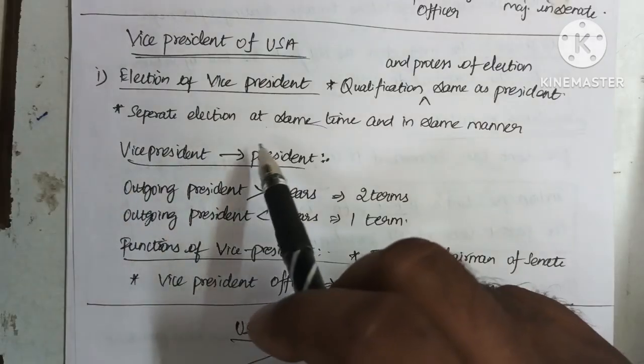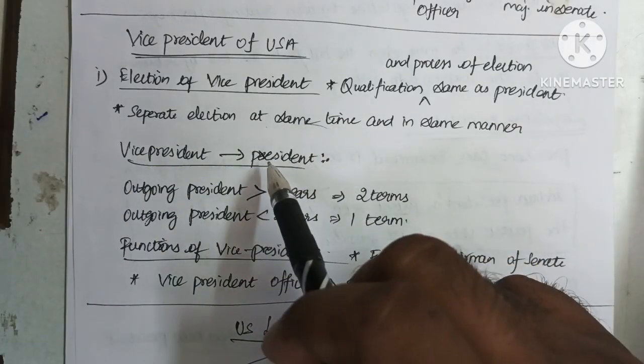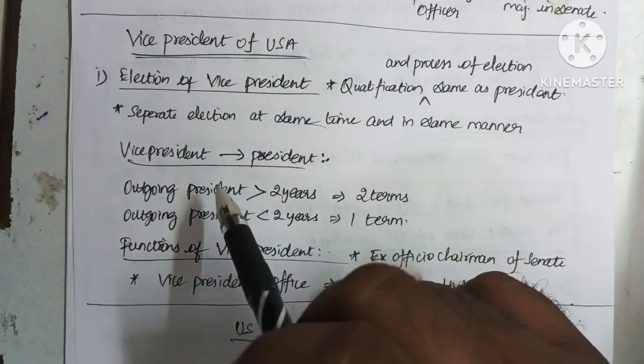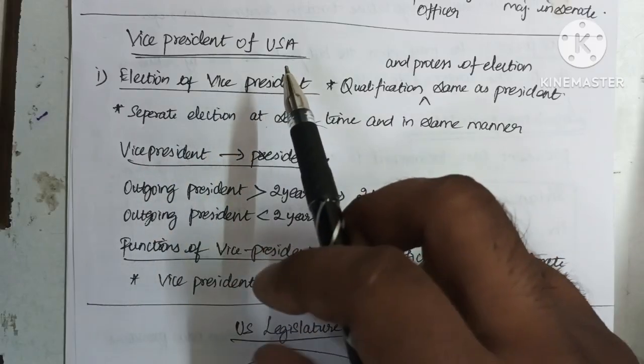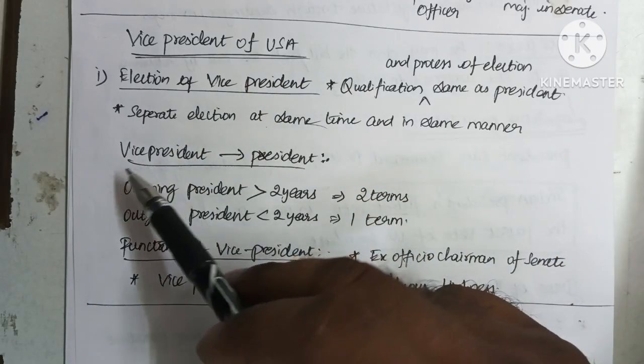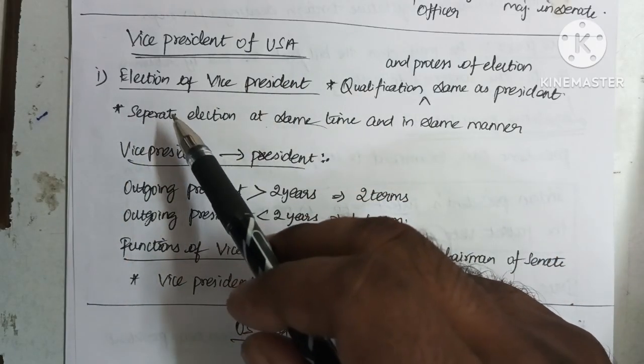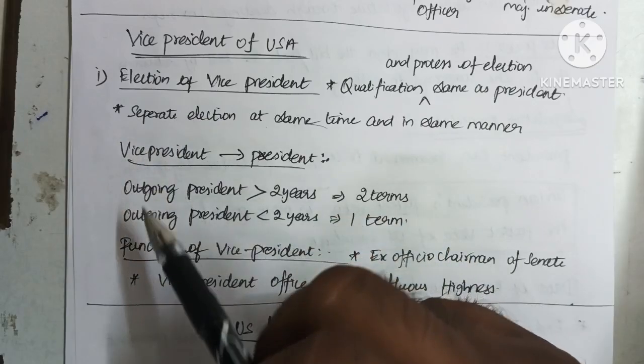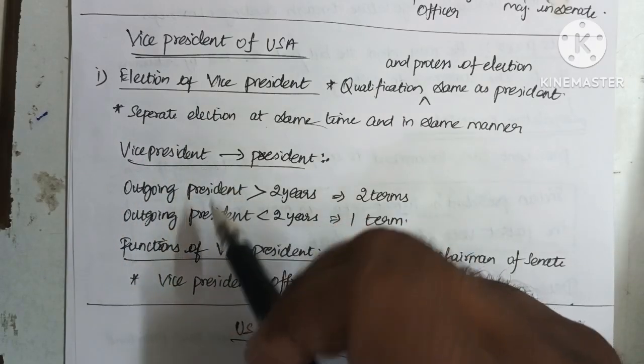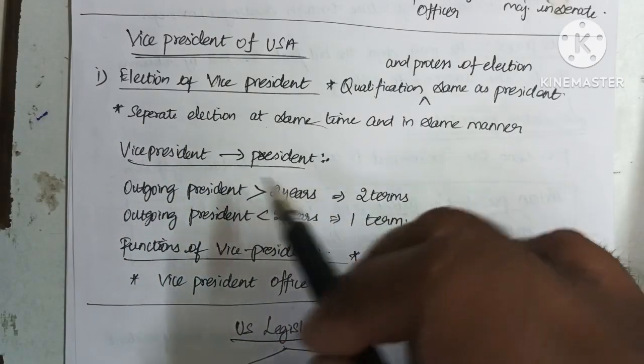So whenever the office of the president becomes vacant due to the death of the president or due to some other reason, then the remaining term is continued by the vice president of the USA. But there is a certain clarification regarding this.